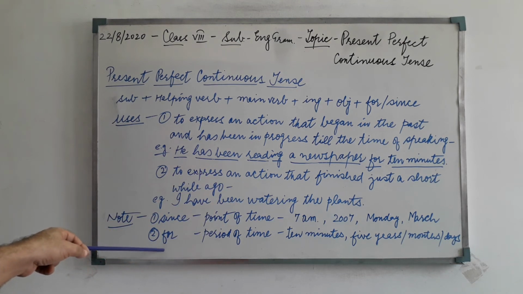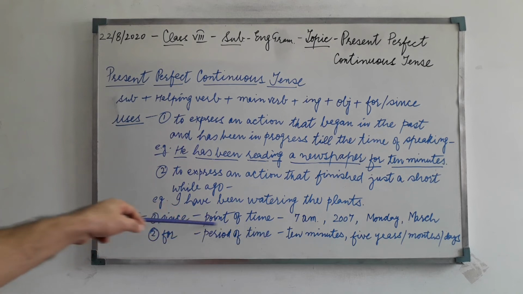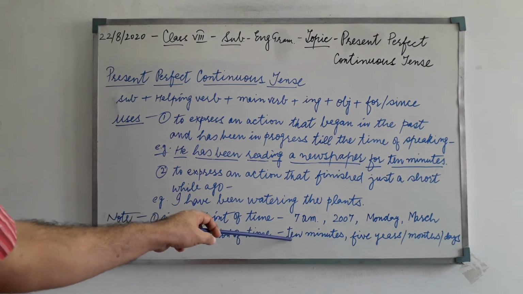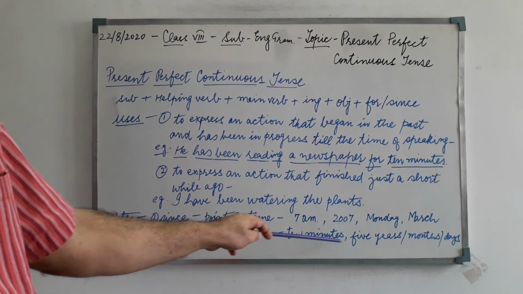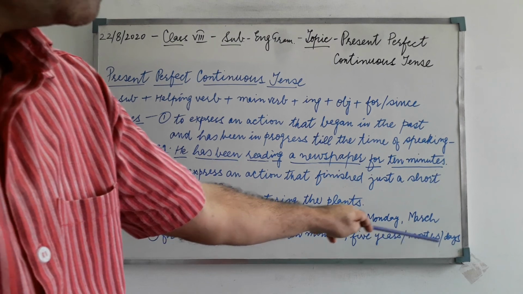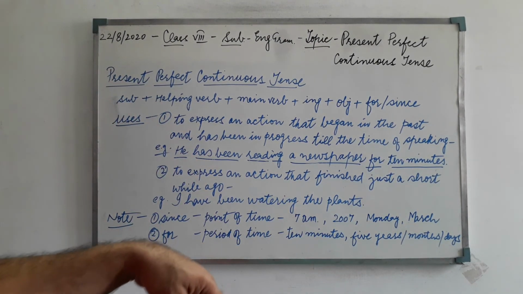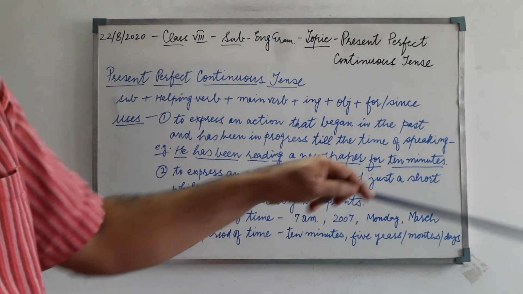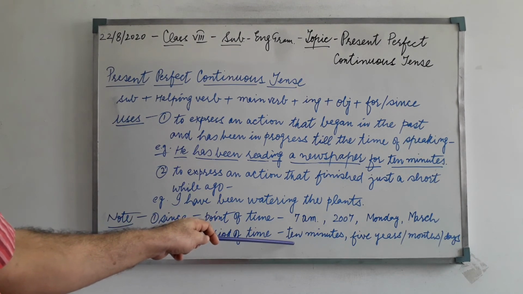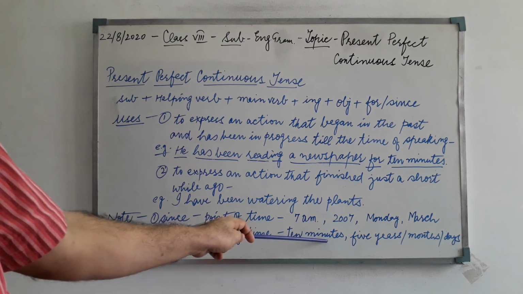For is used for a period of time, to express a period of time. For example, for 10 minutes, for 5 years, for 5 months, or for 5 days. So these are all durations here. Let us take one example here. For example, he has been waiting for me for 10 minutes.